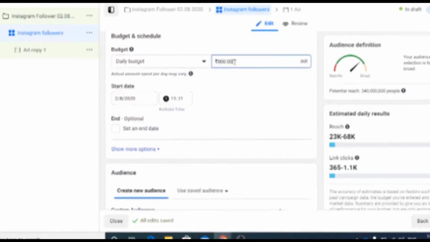Budget, I believe 800 was there. I don't think so. 100, 200, 300. If you're doing a daily budget system, the minimum is 100. It is the minimum actually, but I would prefer going for 100. 200 is fine, 300 is fine, depending upon your requirement. So I'm just putting in 300.